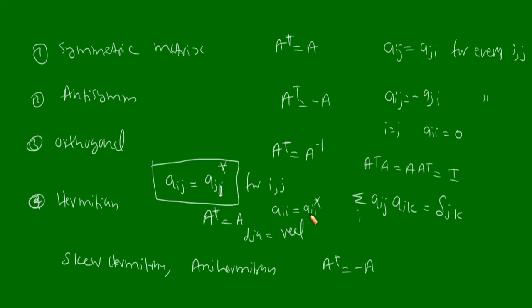When is this satisfied for every i? For this to be satisfied, Aii has to be a real number. That's why diagonal elements should be real numbers.